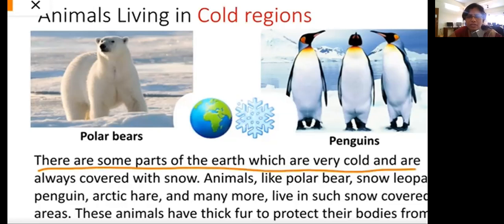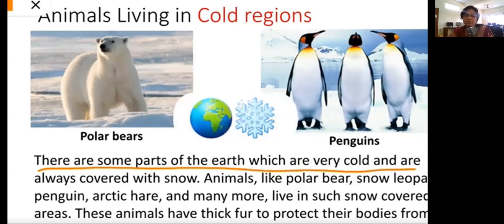Animals like polar bear, snow leopard, penguin, Arctic hare and many more live in such snow-covered areas. These animals have thick skin and fur which protect them from the cold climate and keep their bodies very warm.